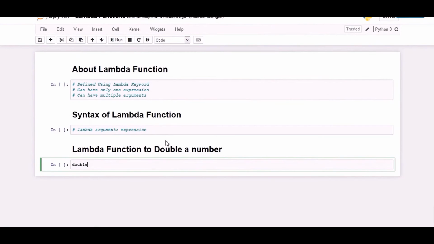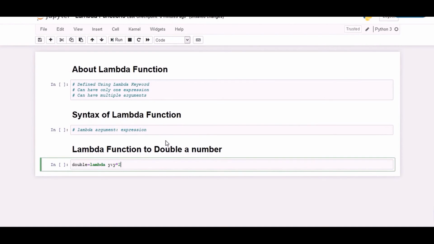Double equal to lambda y colon y into 2. So our lambda function has been defined. In the above program, lambda y colon y into 2 is the lambda function. Here y is the argument and y multiplied by 2 is the expression that gets evaluated and returned. This function has no name. It returns a function object which is assigned to the identifier double.